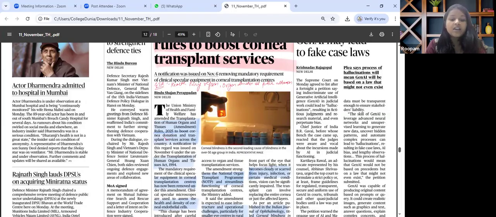For prelims perspective, we need to know about Transplantation of Human Organ and Tissue Act, 1994, knowing about that. Cornea donation and National Programme for Control of Blindness. For GS mains perspective, GS paper 2, the national health policy, the recent one, health policy reforms, ease of medical regulations. From ethics perspective, the same article is to be seen through the lens of organ donation as public altruism. For governance part, simplification of rules to improve outcomes. So this is how this particular article is to be read and revised.